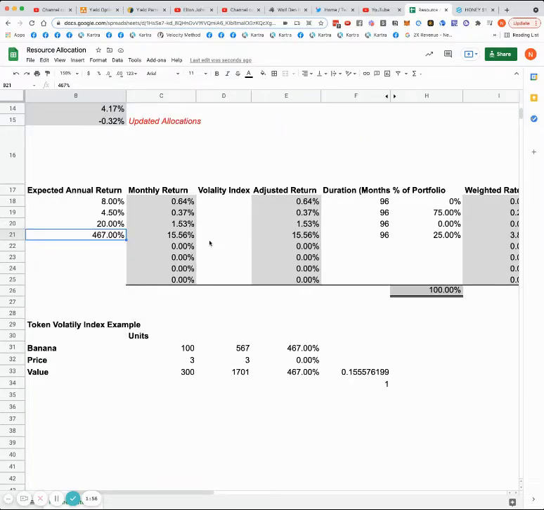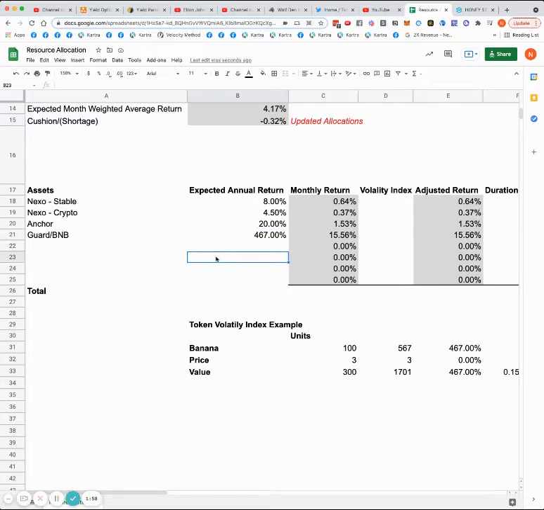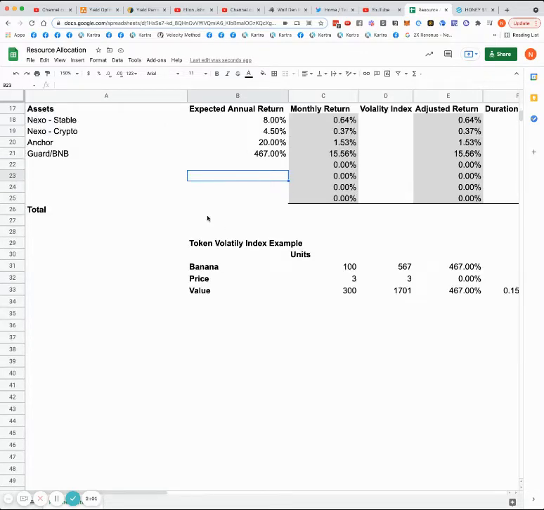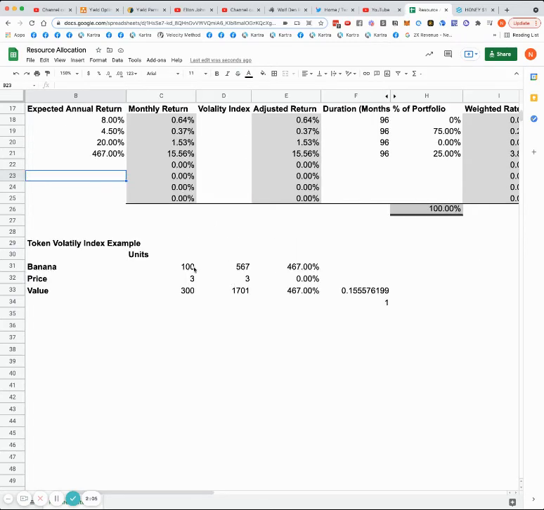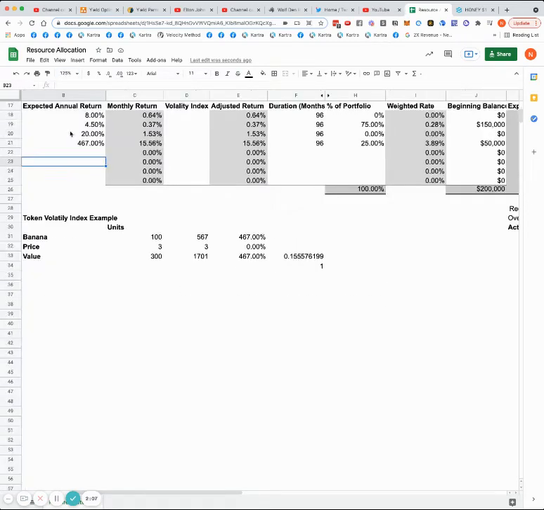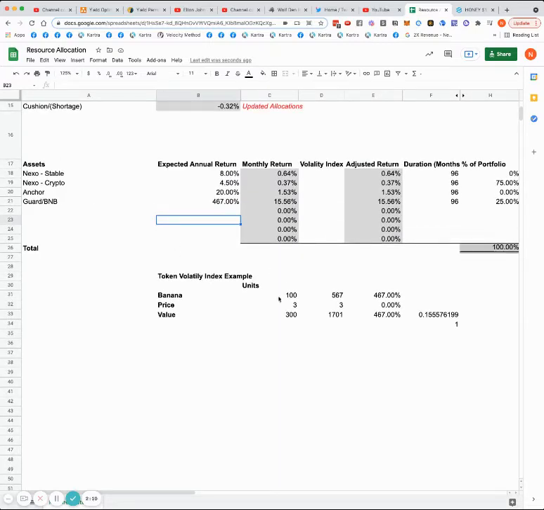You don't have to compound it, but we're going to use compounding because that's the point of having this kind of system, right? The compounding gains. Now look at this. Here's the volatility index. Let me change the size again. Here's the volatility index. If we have 100 banana, and right now it's $3, we have 300 banana. Okay. Now, if we get 467% compounded over a year, and banana stays $3, we're going to have 567 banana. That's worth $1,701. So we took our 300, we turned it into 7,800.